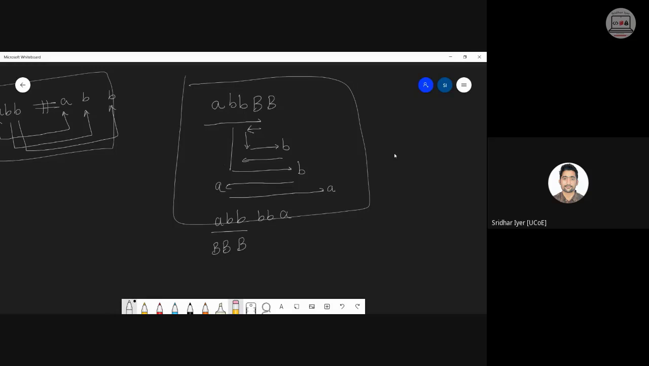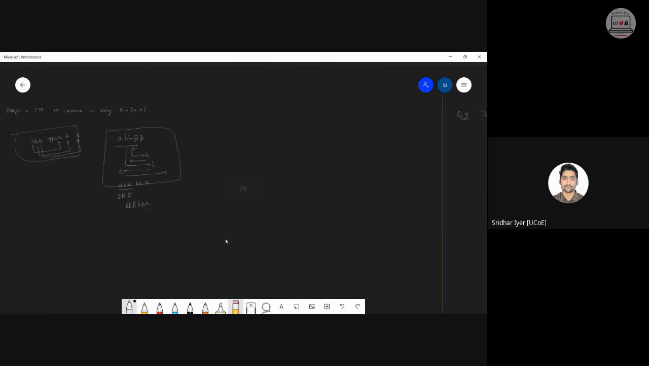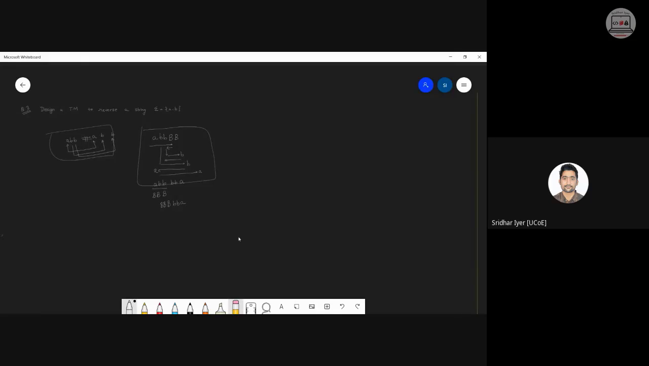Initially the string was ABB. Now the string should be BBA. So at the end it should look somewhat like this. I have given you the hint on how to start. Instead of starting from the first symbol, you have to start from the last symbol, and then you will get the answer. Am I clear? Now think about which symbol replaces which. Take 2 minutes of your time.